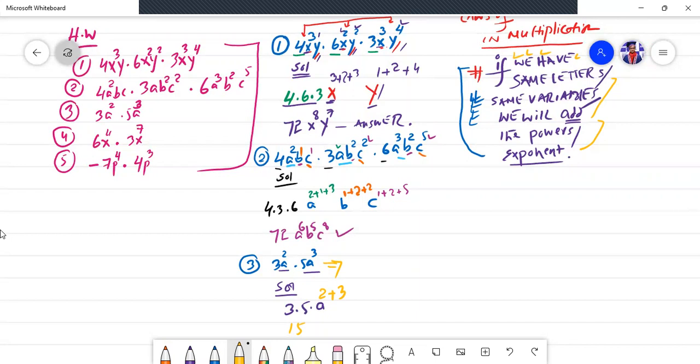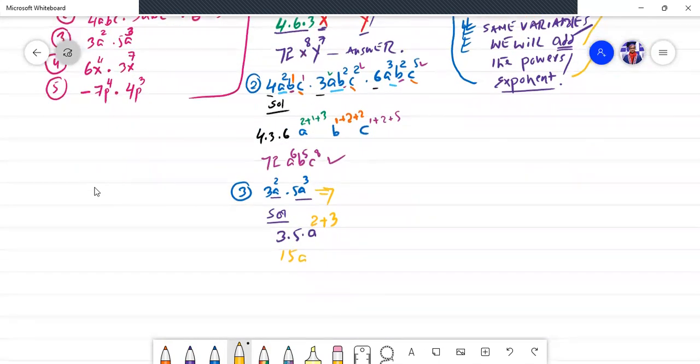Easy or difficult one? Easy. Okay, good. Now 15a raised to power 2 plus 3, 2 plus 3, 5. Excellent, mashallah. Allah Almighty bless you. So what will be the answer? 15a raised to power 5. Good, mashallah. So this is your answer.